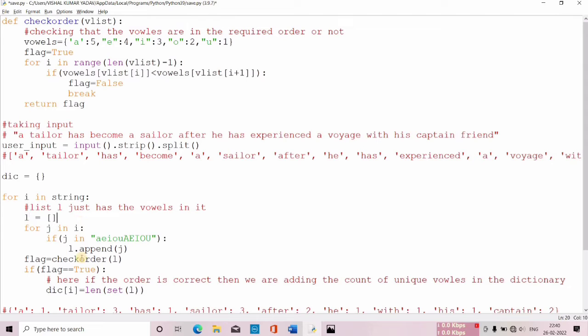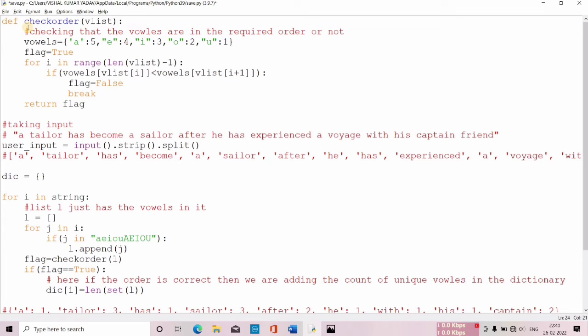After doing this much, I'm sending it to a particular function which I've defined. See, check order, as you can see over here, is a function which I have defined, and it is taking vlist, a list, as an input. So that's what I've done over here: check order of L. Okay, so now let's come to this defined function which I've written.